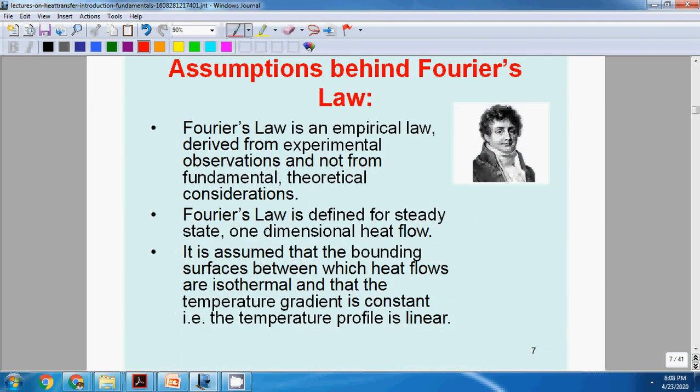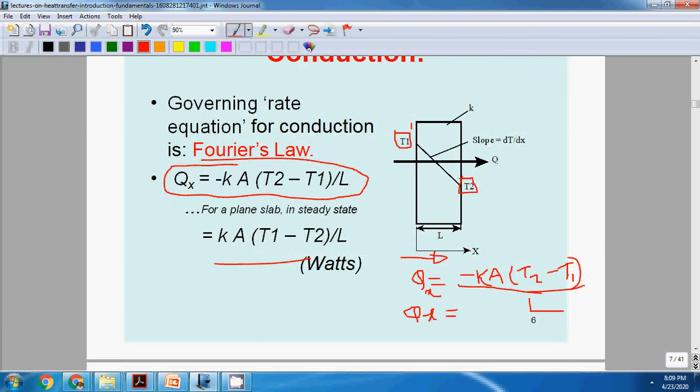Fourier law of conduction is an empirical law, which means there is no theoretical proof for it; it is based only on experiments. It is for the steady state one dimensional conduction equation, whatever I have written above. Here it is assumed that the temperature profile is linear. That is one of the assumptions made by Fourier while deriving the law: Qx equals minus KA (T2 minus T1), or KA (T1 minus T2) divided by L.